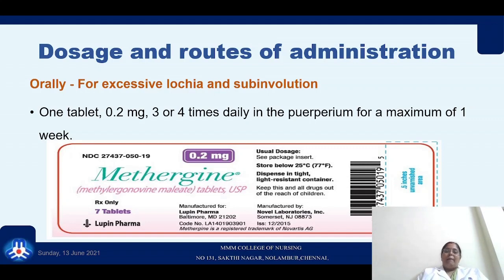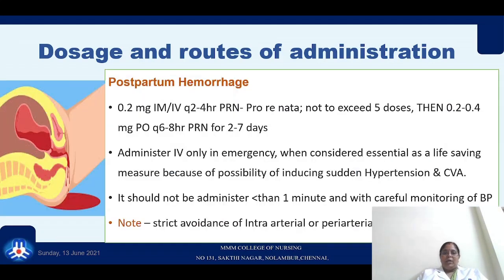Oral Methergine is given only when there is excessive lochia and subinvolution, where one tablet of 0.125 milligrams 3 or 4 times daily in the puerperium can be given for a maximum of 1 week. For postpartum hemorrhage, we give 0.2 milligrams IM or IV every 2 to 4 hours. What is PRN? It is called pro re nata, which means the drug is not given routinely but can be taken whenever it is required. It should not exceed 5 doses, and thereafter 0.2 to 0.4 milligrams orally every 6 to 8 hours can be given for 2 days, and thereafter whenever required, it should be given after 2 days to 7 days.